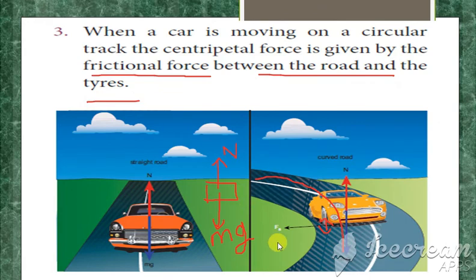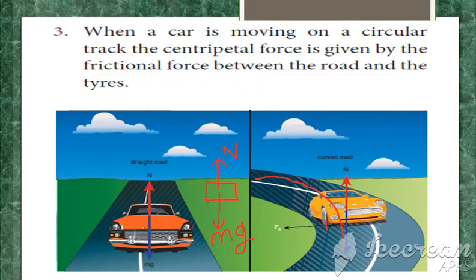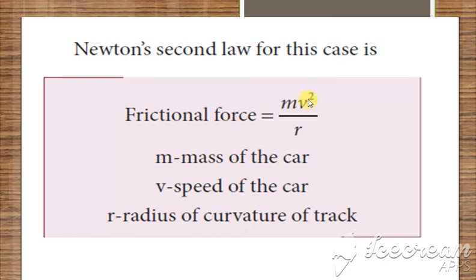That frictional force is equal to the centripetal force, as they have said. So the centripetal force is equal to the frictional force. Yes, clear? What did we see in the first example? The centripetal force is due to the tensional force, the tension. Second, it is the gravitational force. Third one, the frictional force. This is the example of a car moving in a circular path. This frictional force is between the road and the tire. It is also equal to mv square by r, where m is the mass of the car, v the speed of the car, and r the radius.